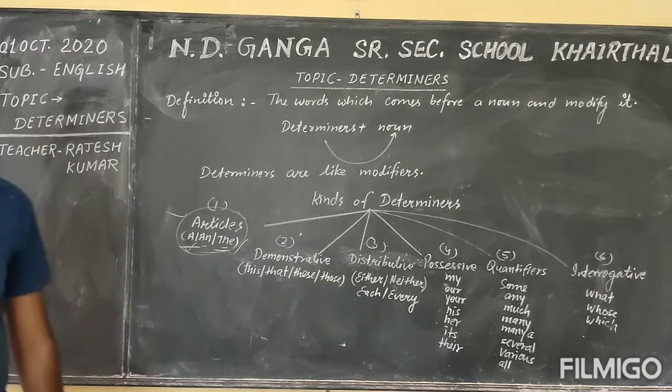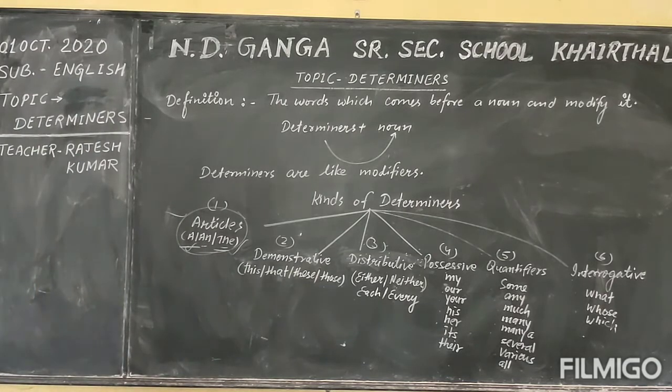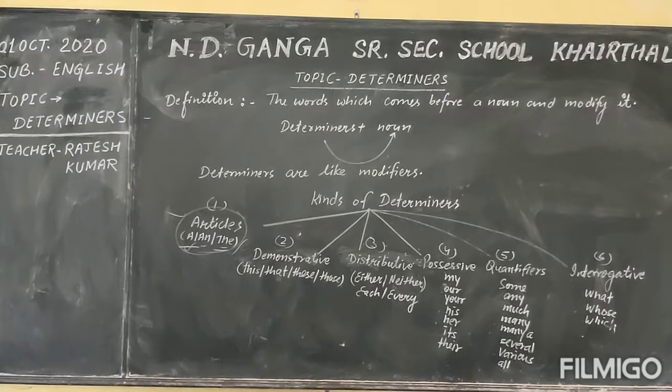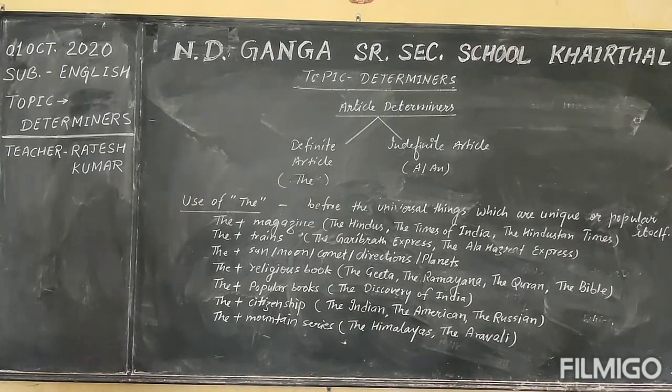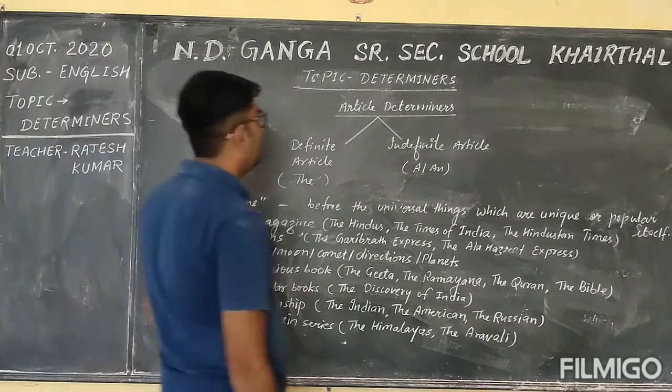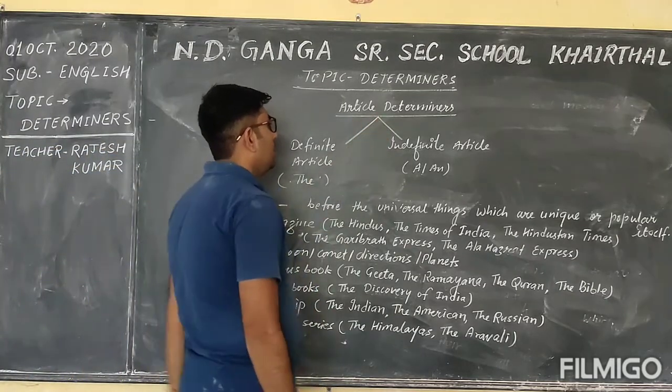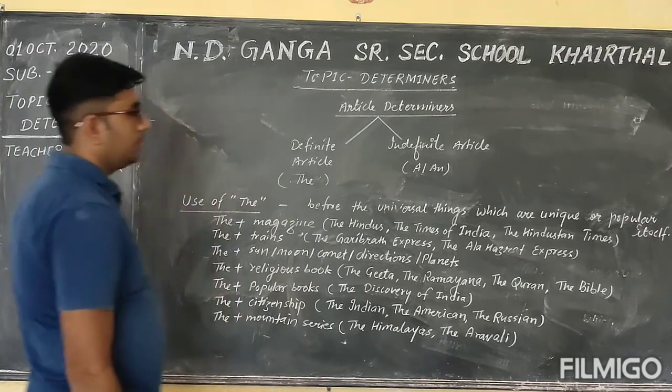Okay students, and now we take the first type of the article determiners.